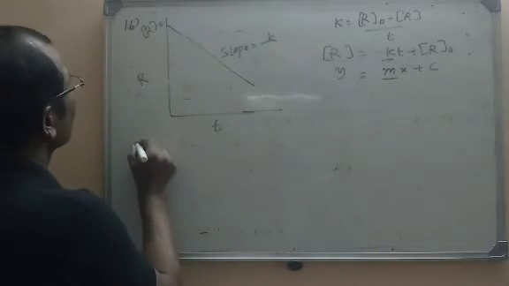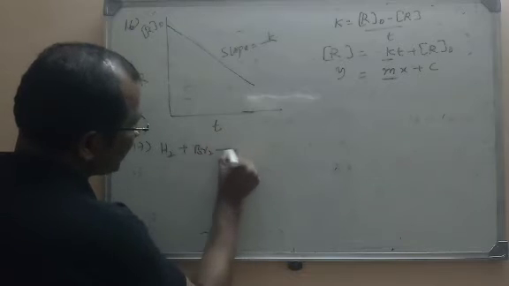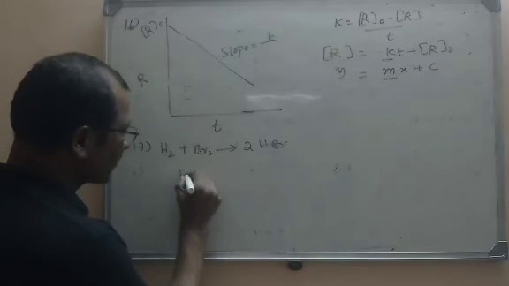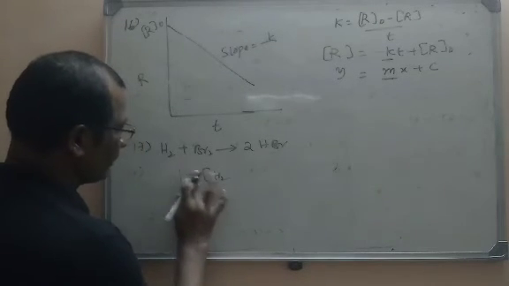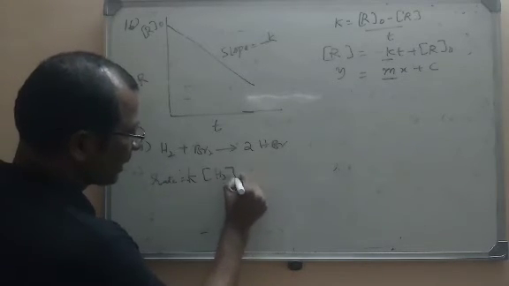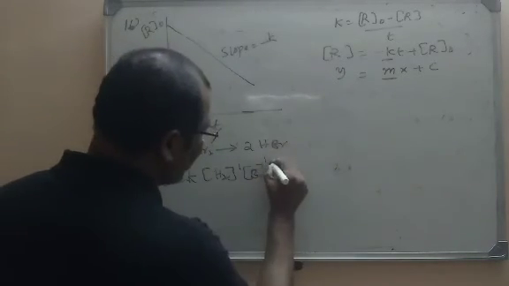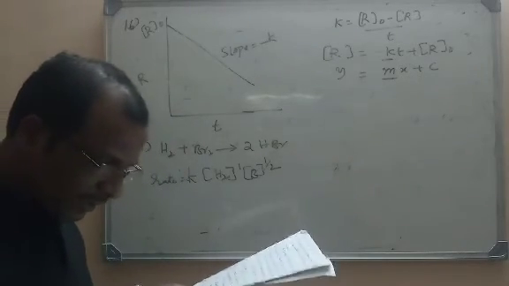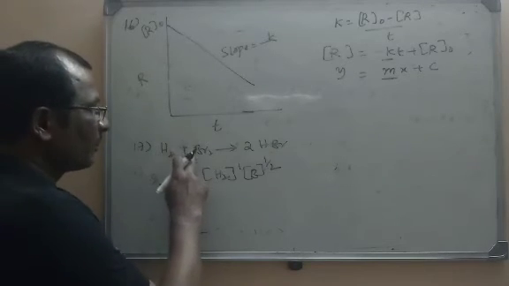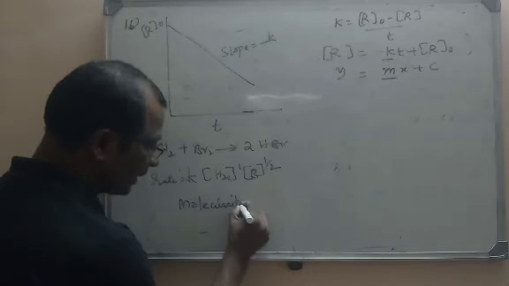For the chemical reaction, H2 plus Br2 giving rise to 2HBr, its rate expression is given as rate is equal to K into the H2 concentration power 1 and Br2 power 1 by 2. Then the molecularity and order of this reaction is asked. So we have to say molecularity and order. What is the molecularity? 1 plus 1, that is 2. Molecularity is equal to 2.